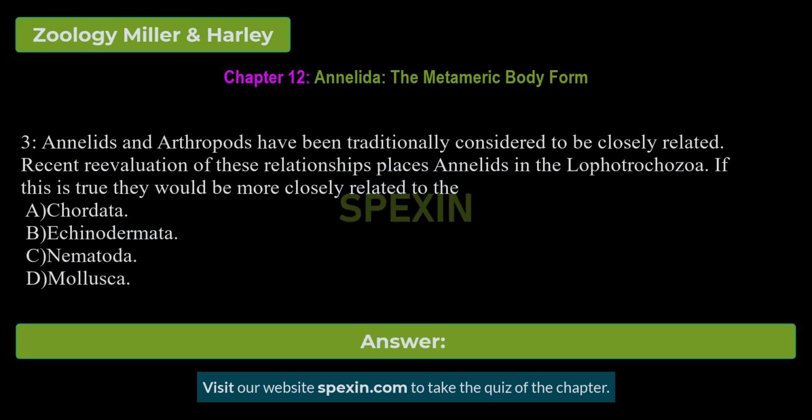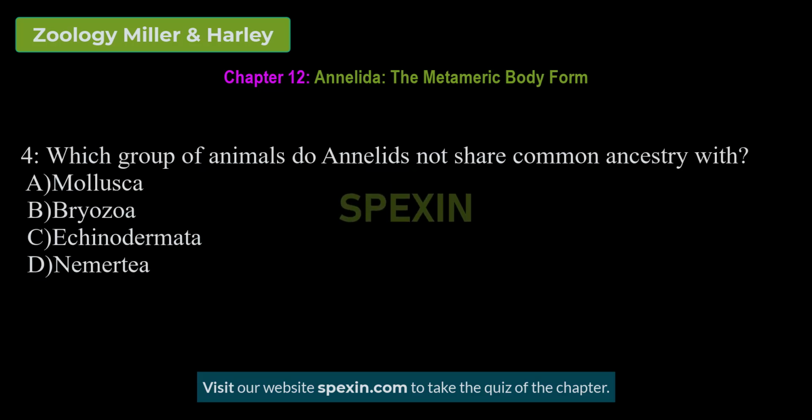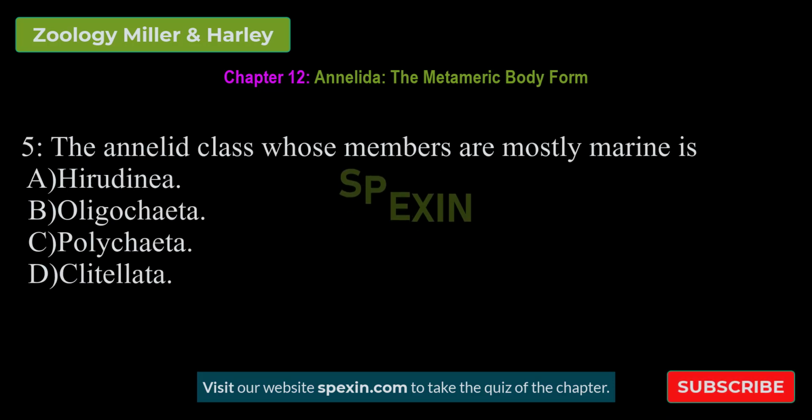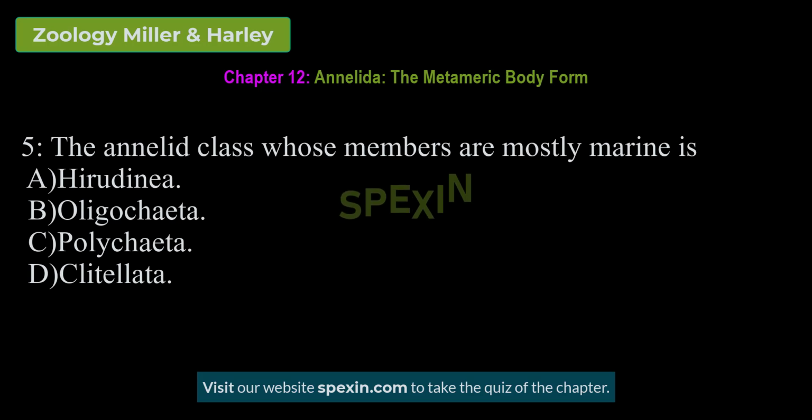Correct answer: mollusca. Which group of animals do annelids not share common ancestry with? Mollusca, Bryozoa, echinodermata, nemertea. Correct answer: echinodermata. The annelid class whose members are mostly marine is Hirudinea, Oligochaeta, Polychaeta, Clitellata.